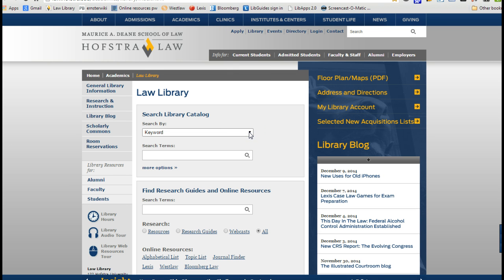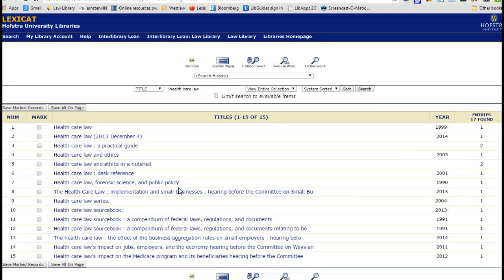And by that I mean, instead of keyword, we're going to search by title. Now we don't know a title yet. We know that we're interested in healthcare law, so I'm going to guess, okay, probably, hopefully, maybe, there is a title out there that begins with the words healthcare law, and maybe I'll get lucky and find one.